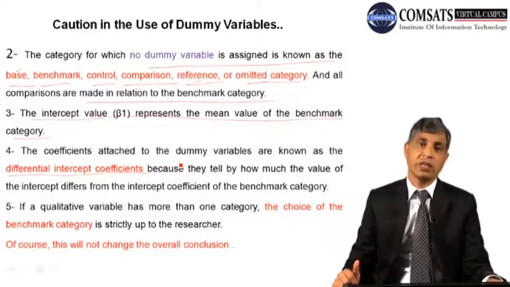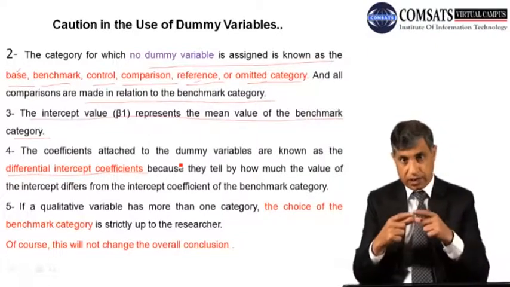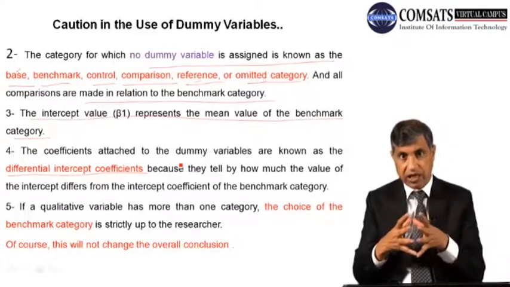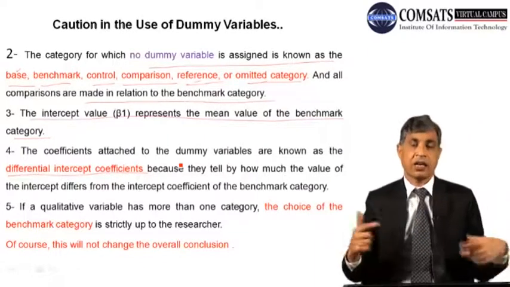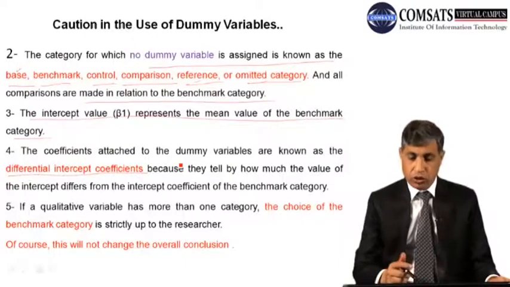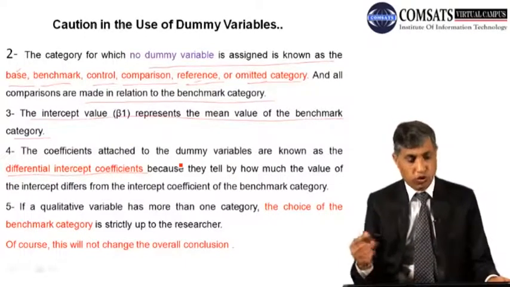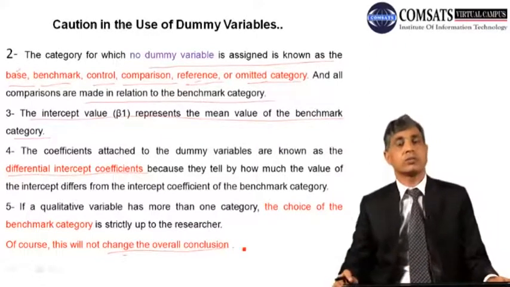The other person comes, he takes Punjab as the category. So what will he be doing? Now Punjab will become the beta 1. The beta 1 will capture the effect of Punjab, and we will be making comparisons of all others in relation to beta 1. So the choice is up to you. No one can say otherwise. Of course, this will not change the overall conclusion.